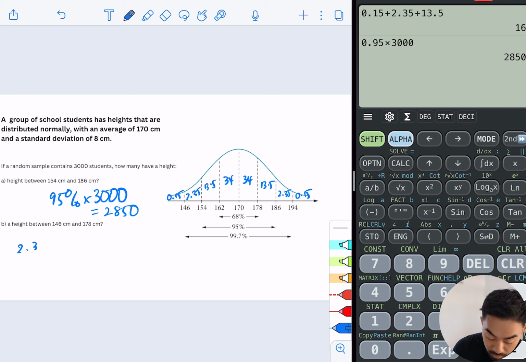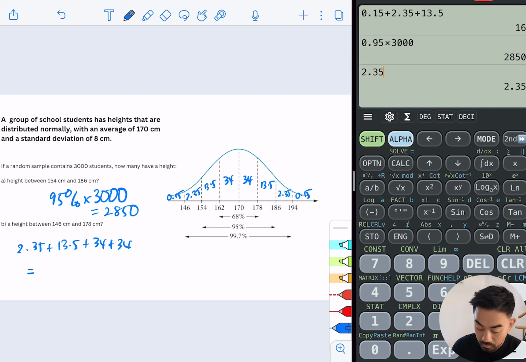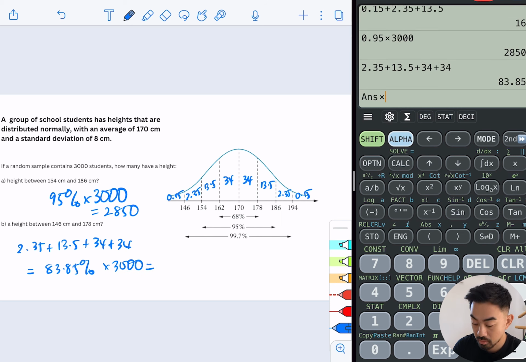So it's 2.35 plus 13.5 plus 34 plus 34. So 83.85% have a height between those ranges. And I'm going to times that by 3,000 to get the number of students we should expect.